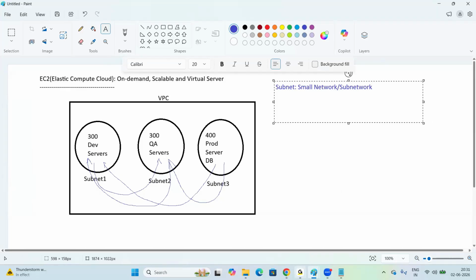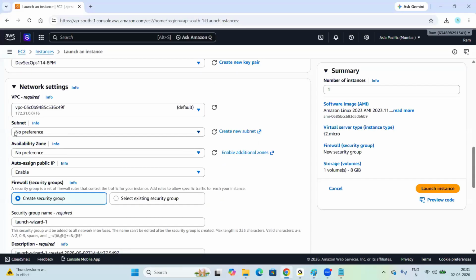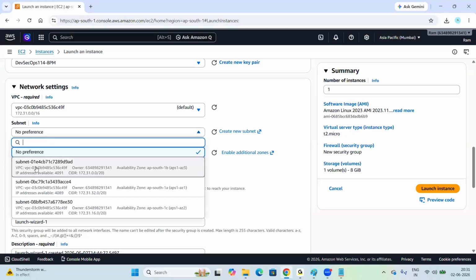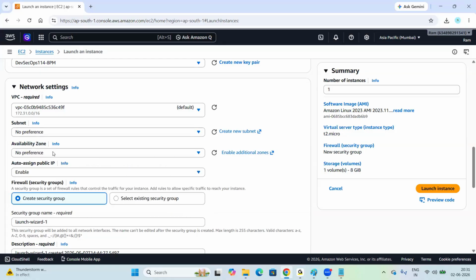Right? Now go back to the console. Look at here, subnets. No preference. Here we have 3 subnets: subnet 1, subnet 2, subnet 3. 3 subnets are available. I don't want to choose anything here. Okay, now availability zones.